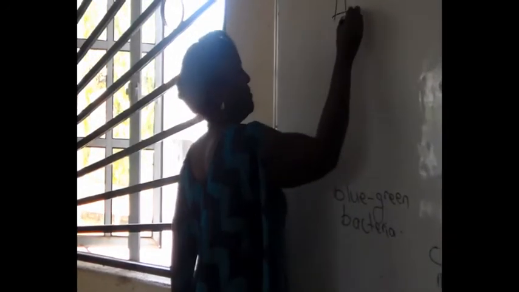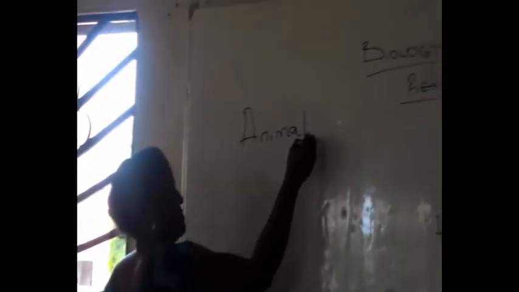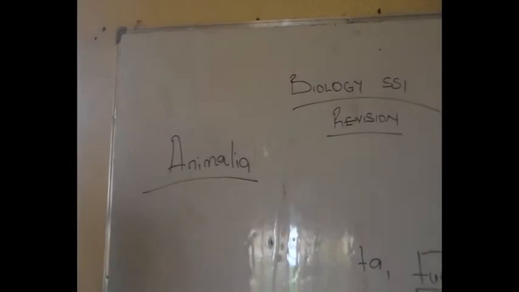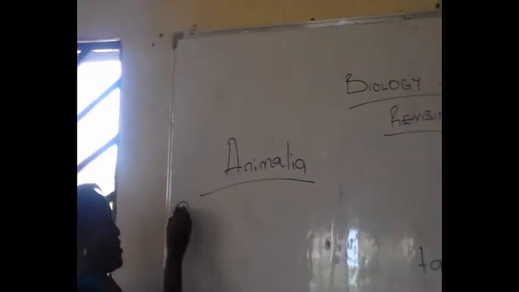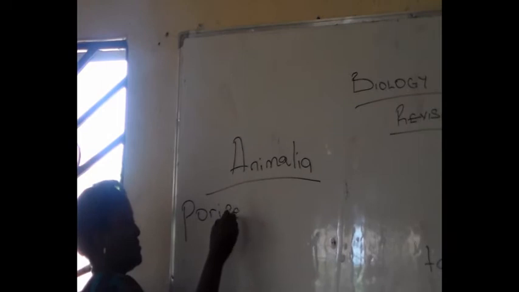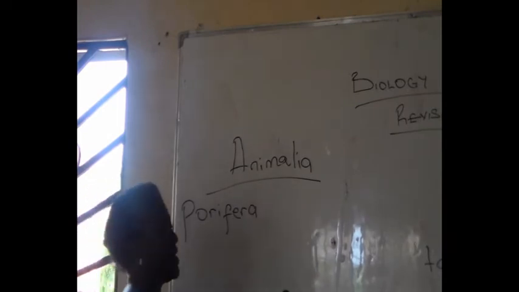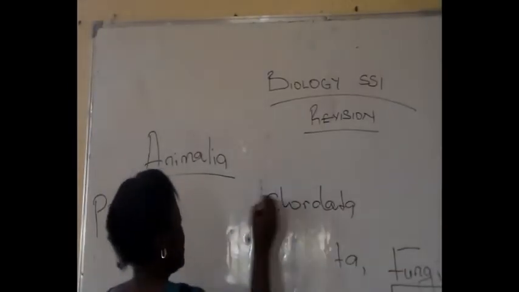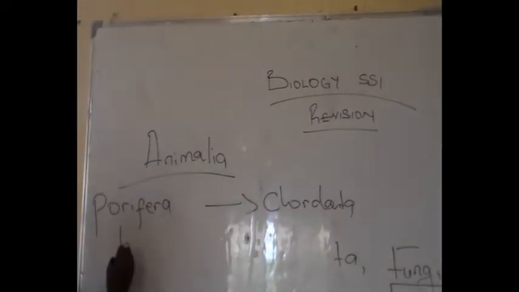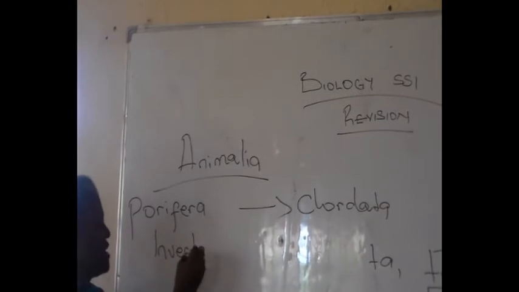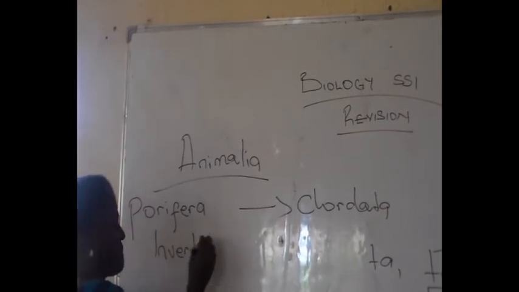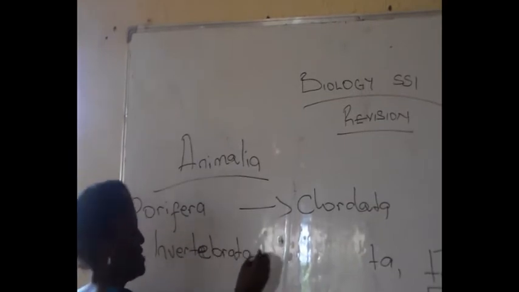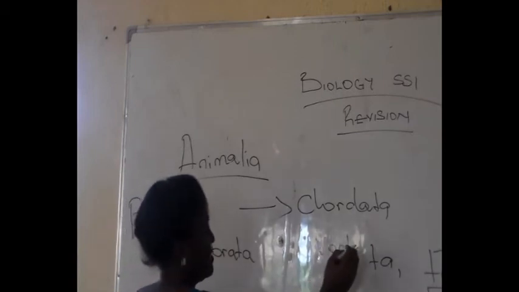Then finally, let's go to the biggest kingdom, the Animalia. That's where we are going to dwell, the animal kingdom. The Animalia starts from Porifera, Coelenterata, all the way to the Chordata. Actually, there are two groups. We have the Invertebrata, those that do not have backbones, and we have the Vertebrata, that's the Chordata.